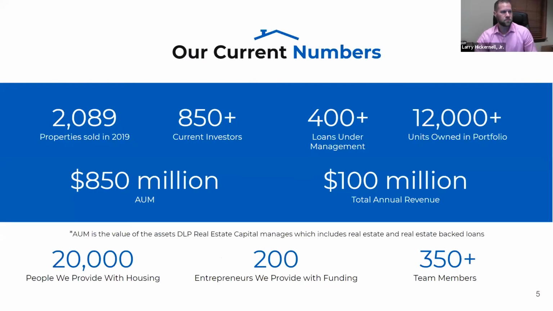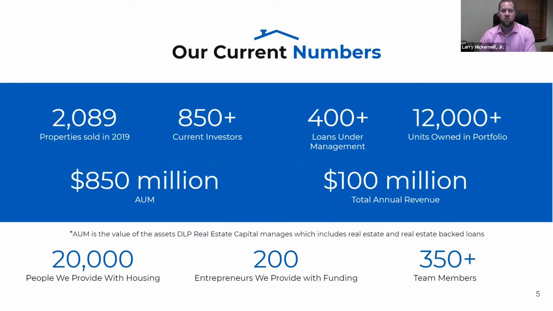Here's a snapshot of our current numbers. Last year, we sold over 2,089 homes. We have over 850 current investors, many of which are on this call here today, so thank you all for being with us. 400 plus loans under management, 12,000 plus units owned in the portfolio and growing, over $850 million in assets under management, and almost at the $900 million mark. 100 million in total annual revenue.